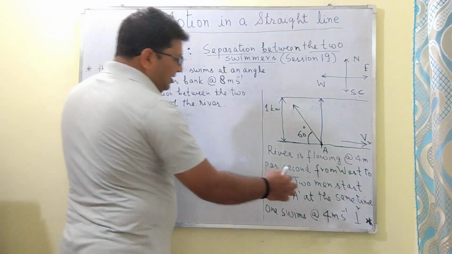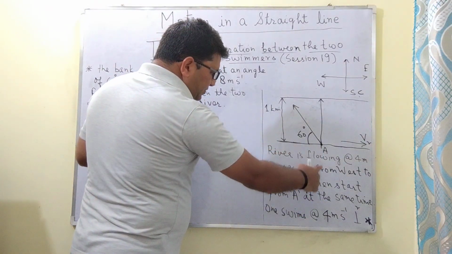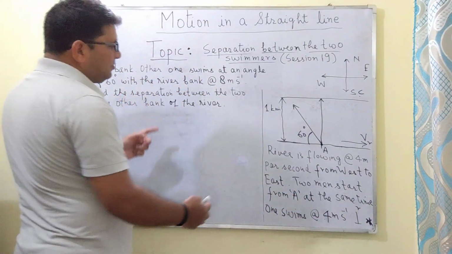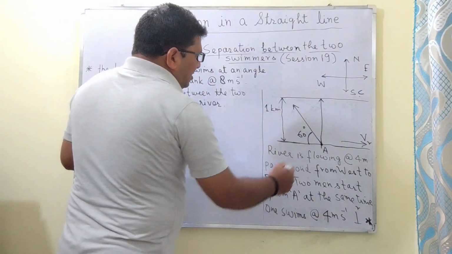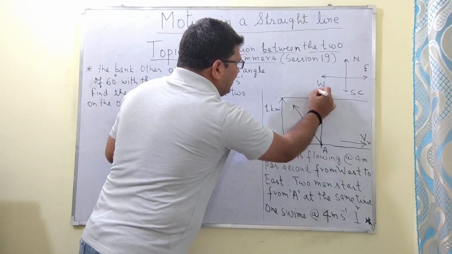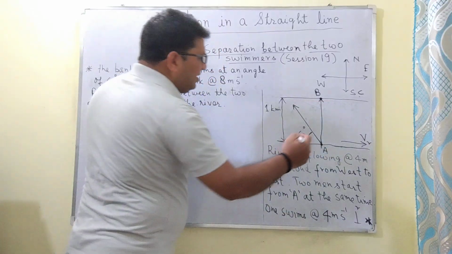So let us first of all take the first case. In the first case, the man is swimming at the rate of 4 meter per second perpendicular to the bank like this. Let us say this is the point B, which is exactly opposite this point A on the other side of the river.